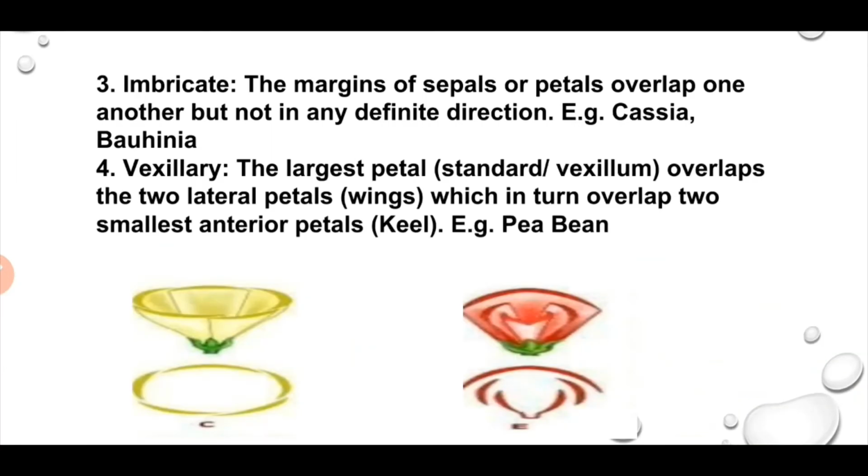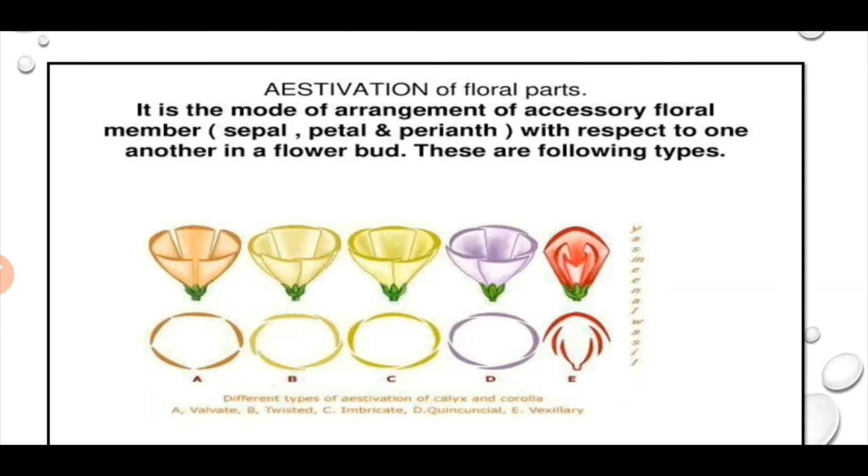Now third type of estivation is imbricate. The margins of the sepals or petals overlap one another but not in any definite direction. It is an irregular pattern, so we can say that there is no pattern in it. For example in Acacia and Begonia. Next is vexillary. Here the largest petal overlaps the two lateral petals which in turn overlap the two smaller petals. For example in case of pea and bean. These are the different types of estivations.